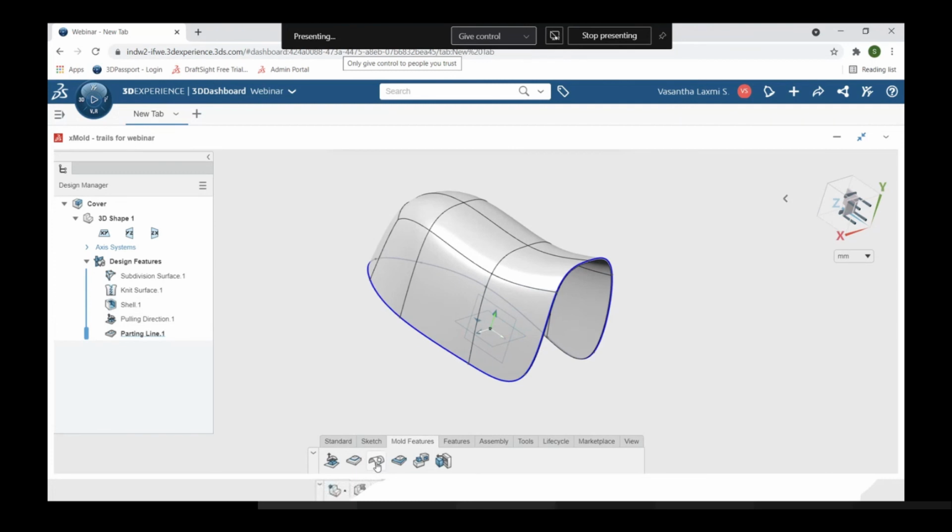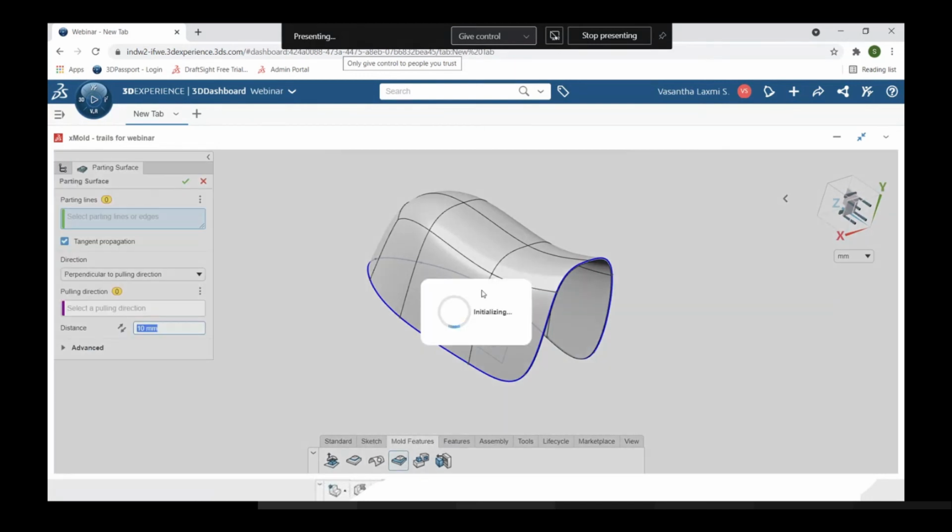You can see over here, and here you can see the set of surfaces. This we will use for the purpose of closing all the pockets. Here we don't have any pockets, so I'm not using this set of surfaces option. So directly I'm jumping into parting surface. Let's create the parting surface.